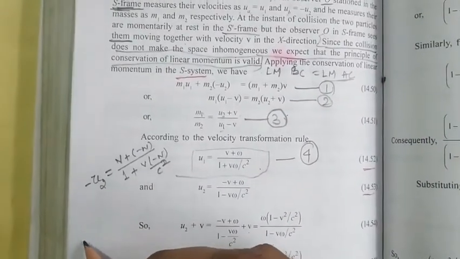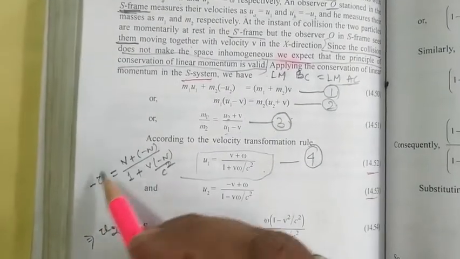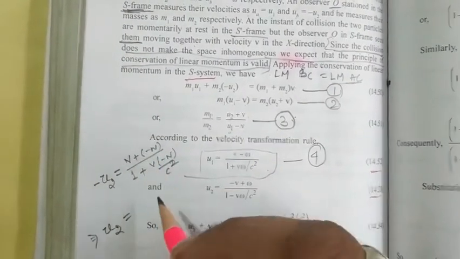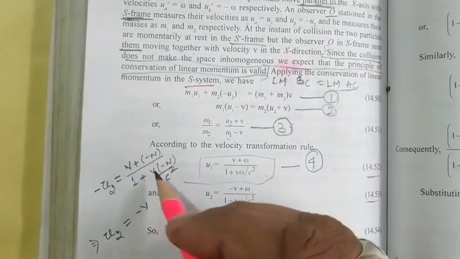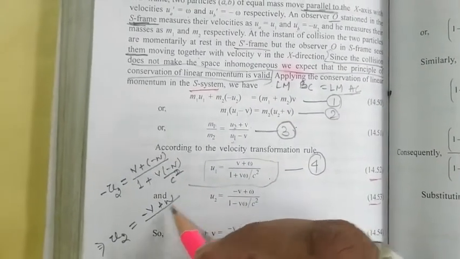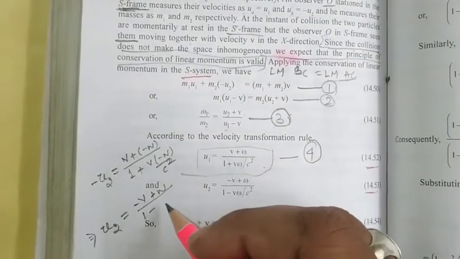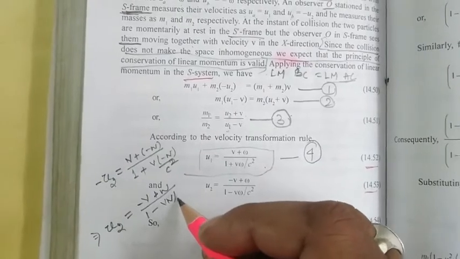So that implies u2 will be equal to, this minus is going to be multiplied to the right side, it will be minus v, this is minus, that means plus omega by 1 minus, this is minus, so 1 minus v omega by c square.